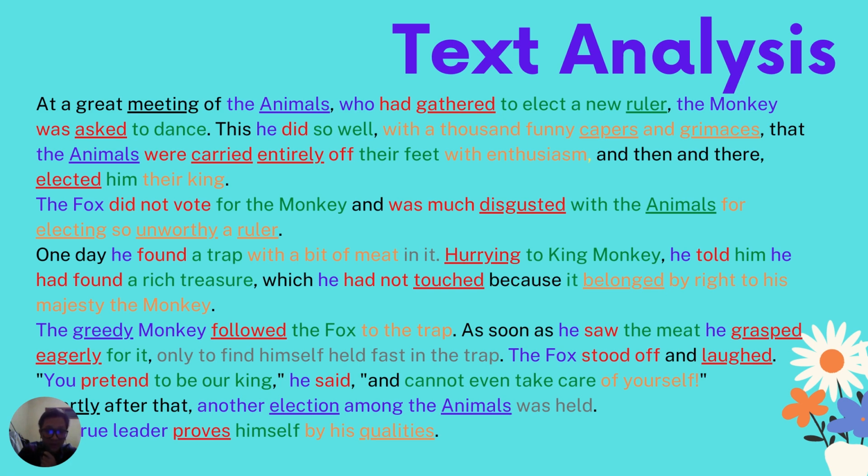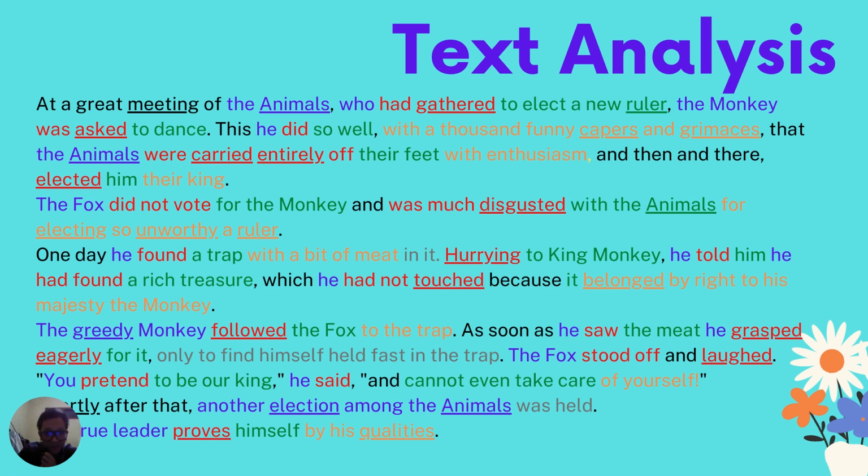Hurrying refers to the fox that found a trap. Hurrying is a verb, to the king, to King Monkey, is an object. He told him he had found a rich treasure, which he had not touched because it belonged by right to His Majesty, the monkey.